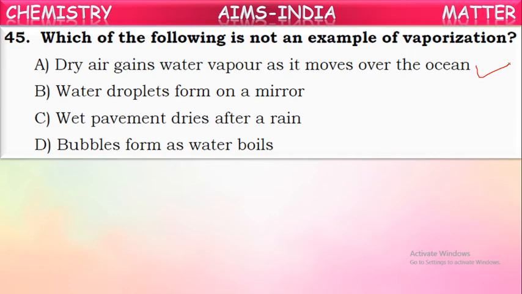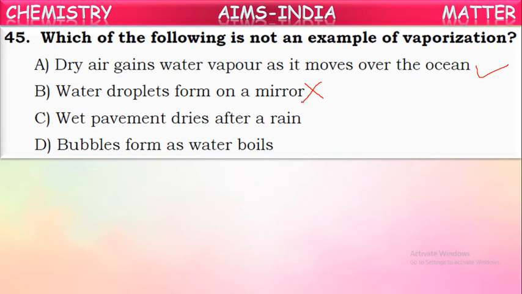That is because of condensation of water vapor, not because of evaporation. Because of the condensation of water vapor present in the air, these droplets are seen on the mirrors of vehicles in the early winter mornings. That is called dew actually. So this is because of condensation of water vapor present in the atmospheric air, not because of vaporization.